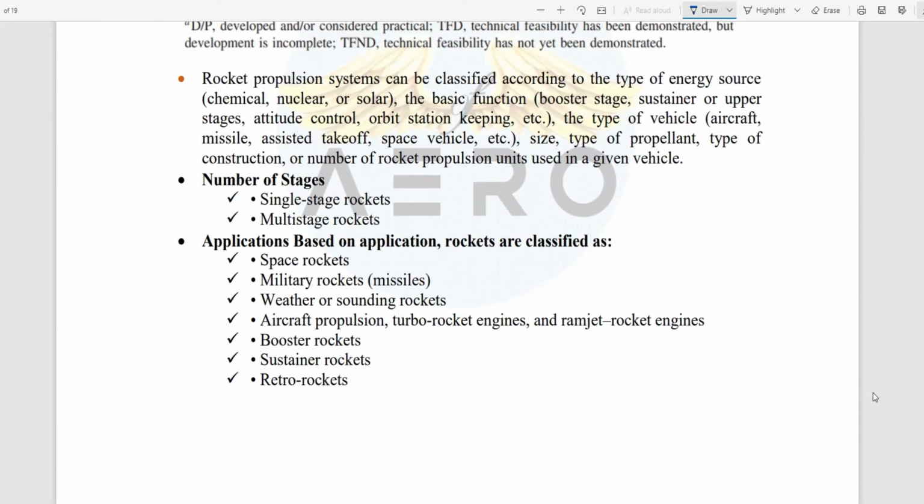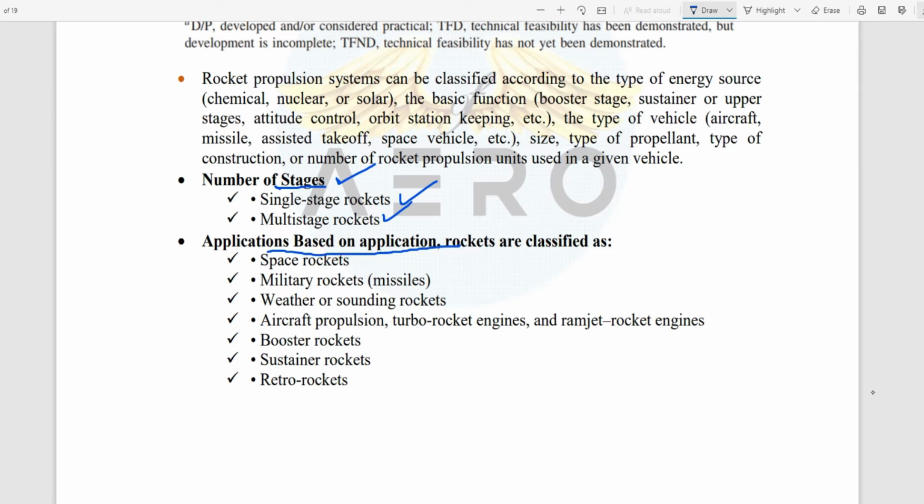Rocket propulsion can be further classified by the number of stages: single stage and multi-stage. Next, it is based on applications.